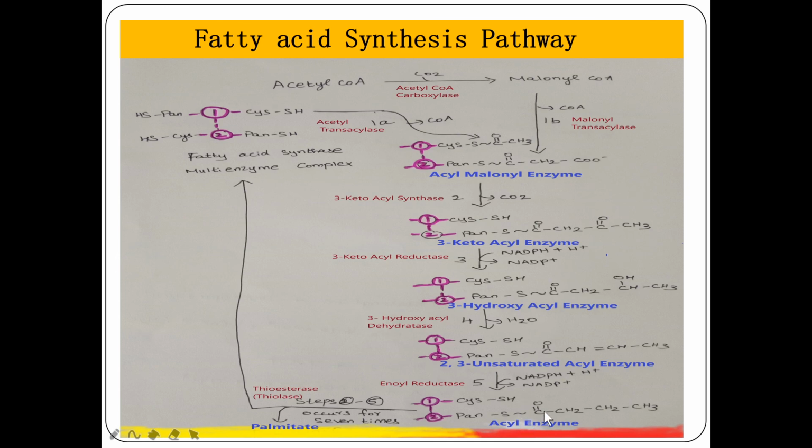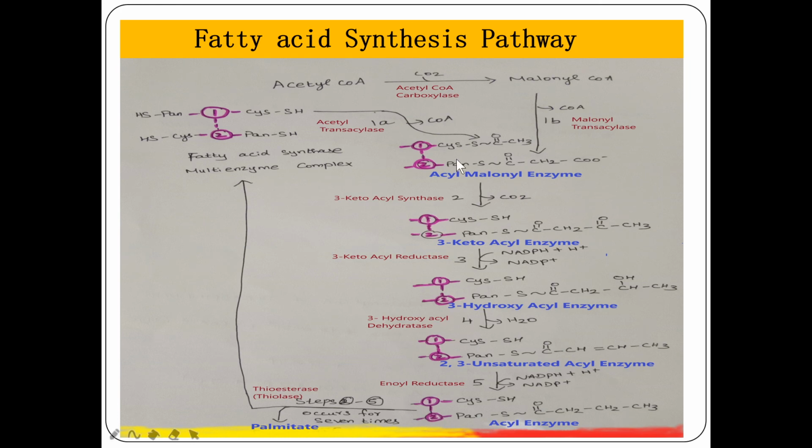Now in this last step, you can find there is no double bond, only single bonds, so it becomes a saturated acyl enzyme. In the presence of the enzyme enoyl reductase, the unsaturated acyl enzyme will be converted into a saturated acyl enzyme. Again it requires NADPH. The source for this supply is the HMP pathway. Now we got the 4 carbon acyl enzyme. It is butyryl ACP. So the 4 carbon acyl butyryl ACP has been formed.